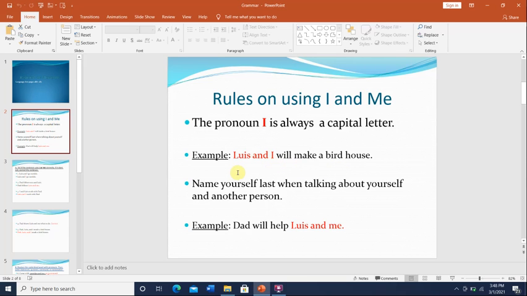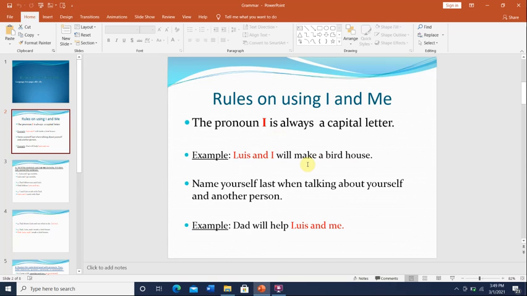No, when you talk about yourself with another person, you must mention or say the other person's name first, and then you write and I, if it's before the verb. So Louis and I is in the subject part of the sentence. If you see here, I mentioned my friend Louis first, and I here is in the middle and is in capital letter. So Louis and I will make a birdhouse. This is before the verb, will make.